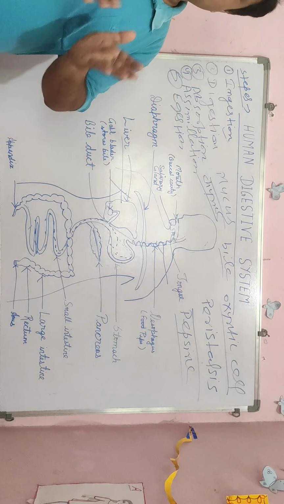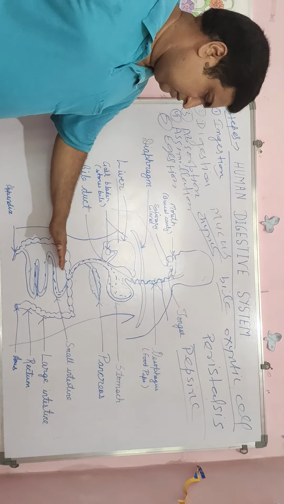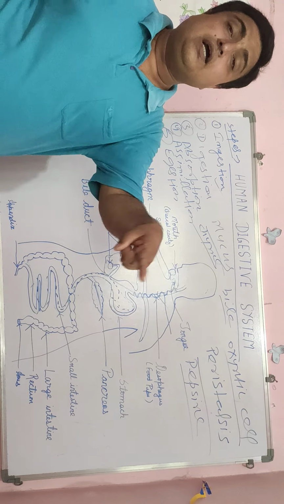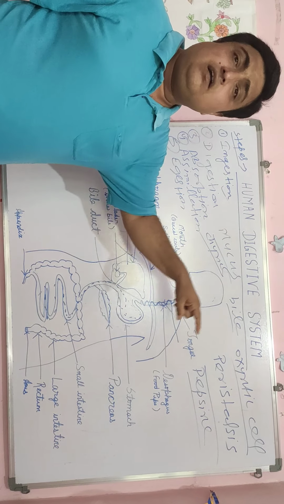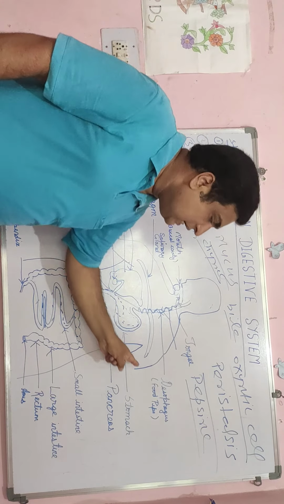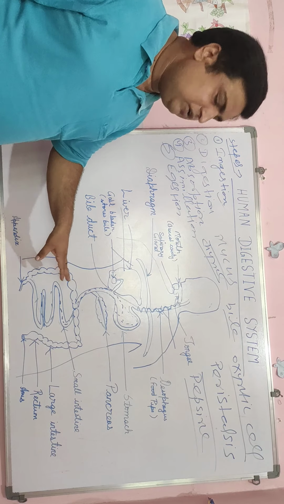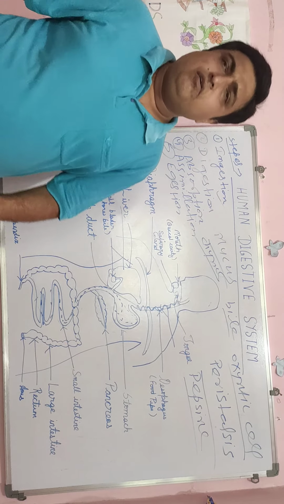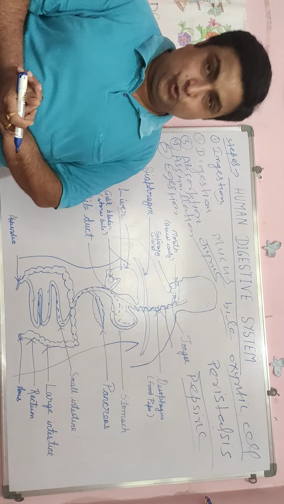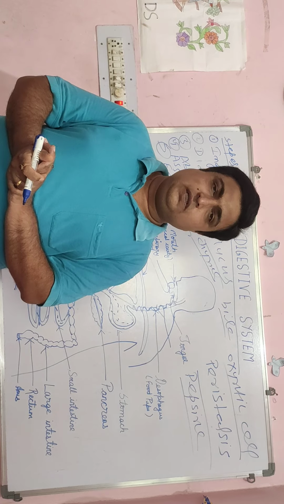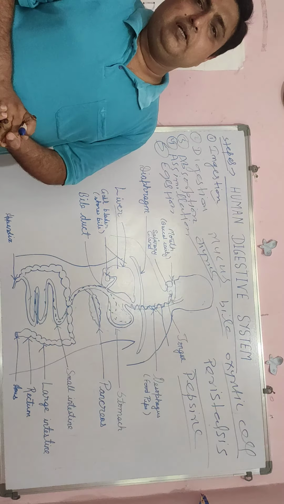In the stomach you have studied that food is in an acidic medium, and after that, in the small intestine, this food becomes an alkaline medium with the help of bile juice. So the first function is that it creates the alkaline medium.